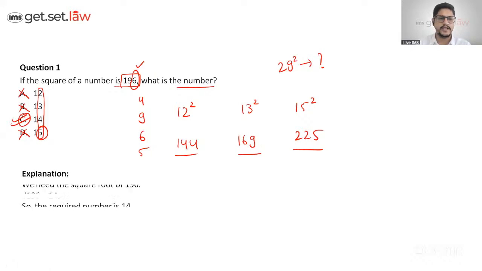Okay, so let's see the explanation. We need the root of 196. It comes to be 14. The required number is 14. That's the correct answer.